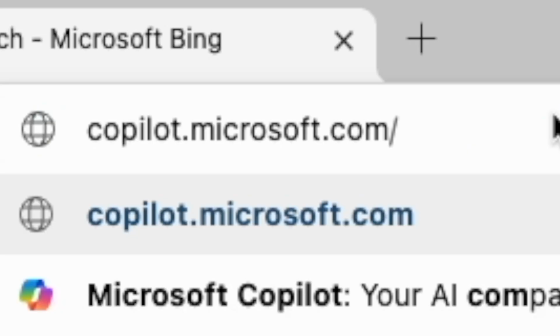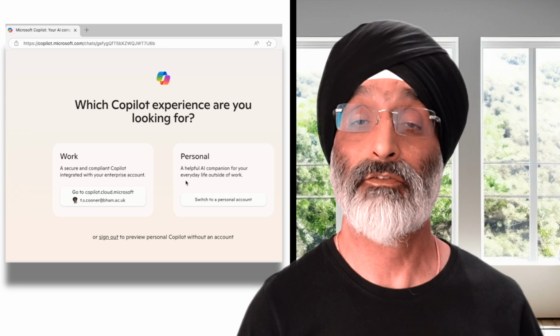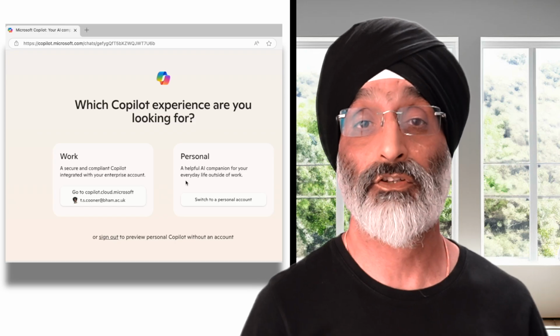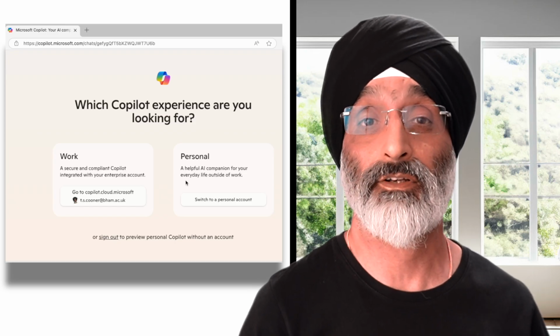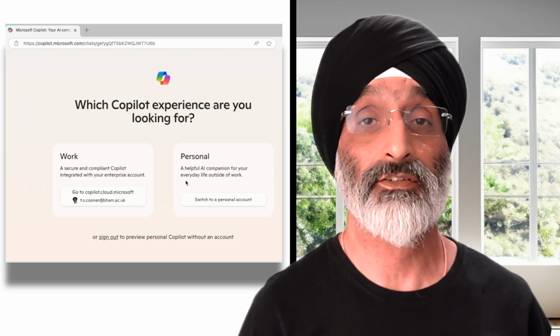Before the students go on Copilot, I've created a sheet with the first prompt, and this is probably the most important one, and I'll explain shortly why. I'll share this prompt with the students and then advise them in their own time to engage in a Socratic process with Copilot. This is Copilot. I've put a link in the information section below to another video that shows you how you can access Copilot if you don't know how to get to this page.